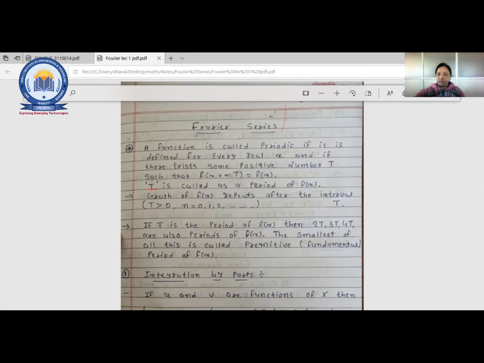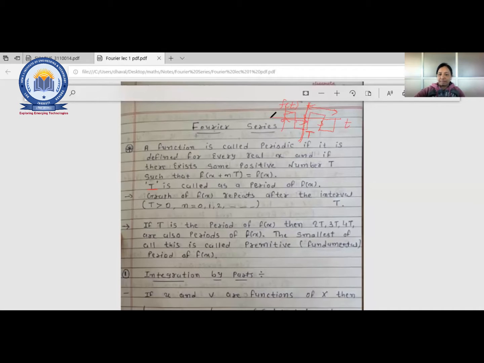That means suppose we are having a graph. This is t, time. This is the function f of t, a square wave. Here there will be 0, 1, 2, 3. So this part is repeated after some interval. Suppose this is a capital T. So after that T, this part is going to repeat again.